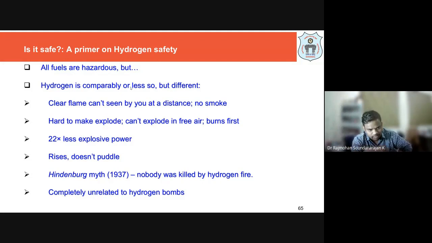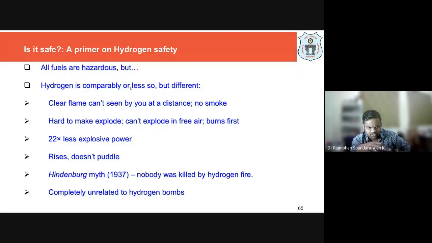But even if it is burning, we will not be able to see the flame. We have seen how many calories are released when hydrogen burns, so we will not be able to bear that heat. That may be the case.